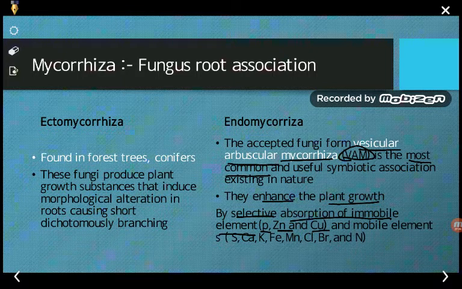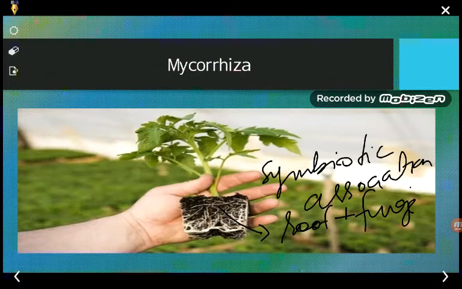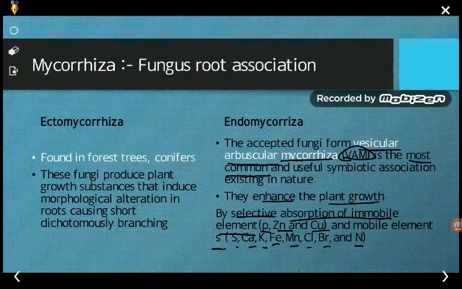And the mobile elements such as sulfur, calcium, phosphorus, potassium, iron, magnesium, chlorine, bromine and nitrogen. These are certain mobile elements. So it makes the plant absorb both the immobile as well as the mobile elements, and that's why the plant grows or its growth is enhanced. So just now we have seen what is mycorrhiza and what are the two types of mycorrhiza, or the fungus and root association.